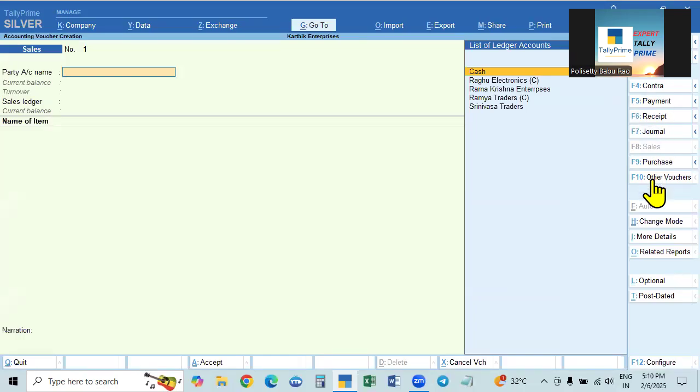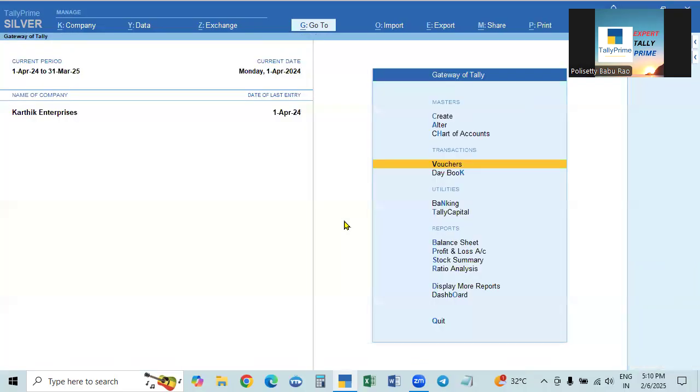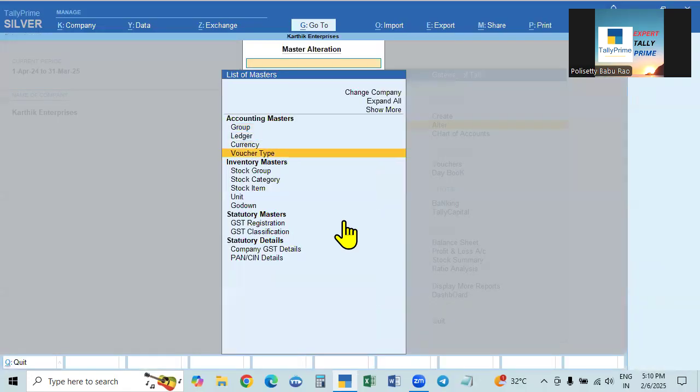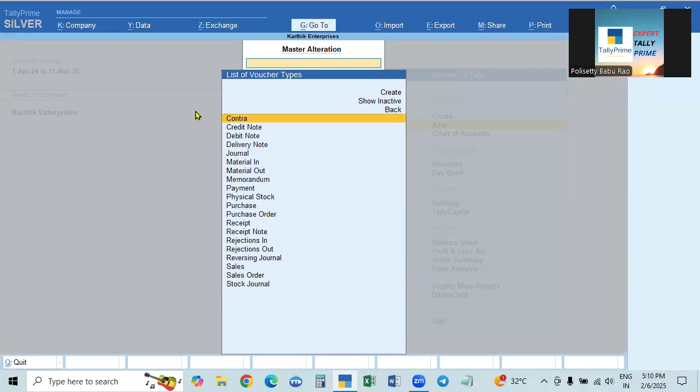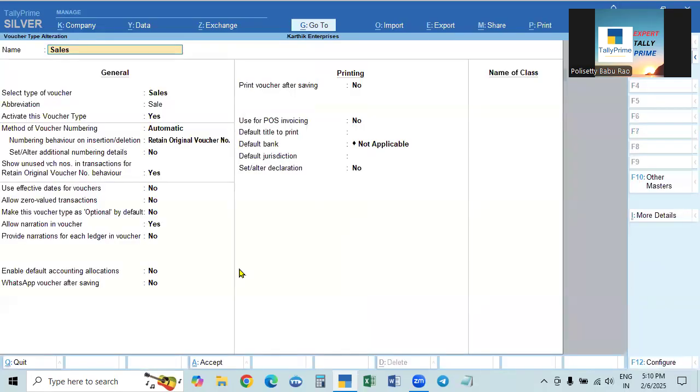Now, they are called voucher types. Already these voucher types are existing. We need not create, we only have to make the change. That is why go to Alter and then go to Voucher Types. Click that, and all the voucher types will be there. Now we are making changes in the sales voucher. Go to the sales voucher here.